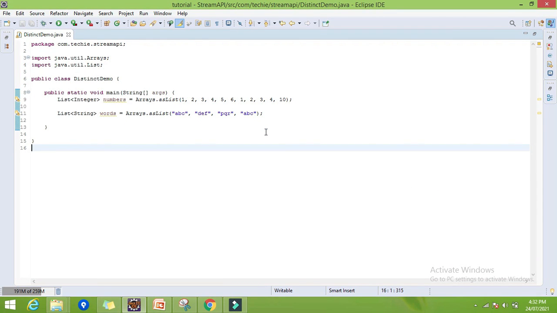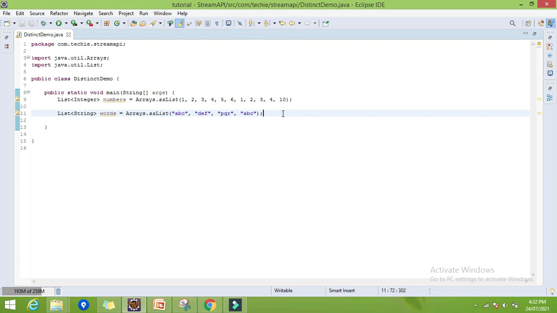The distinct method in the stream API. The distinct method provides the unique elements from the stream. To explain the distinct method, I have created two lists, one with integer elements and one with string elements. Here you can find I have a list of 11 elements, where some elements are repeating, and in the string list also one element is repeated.